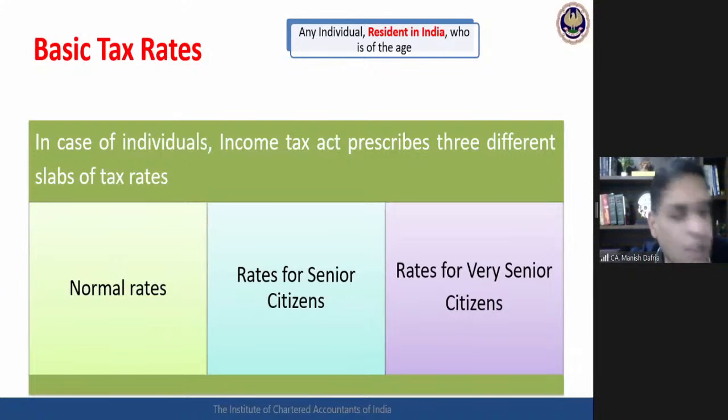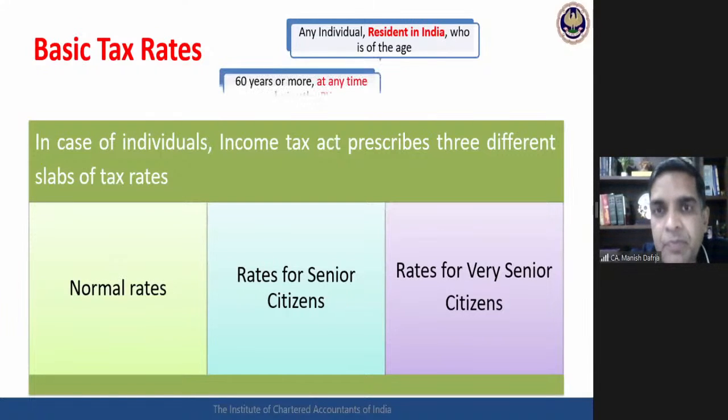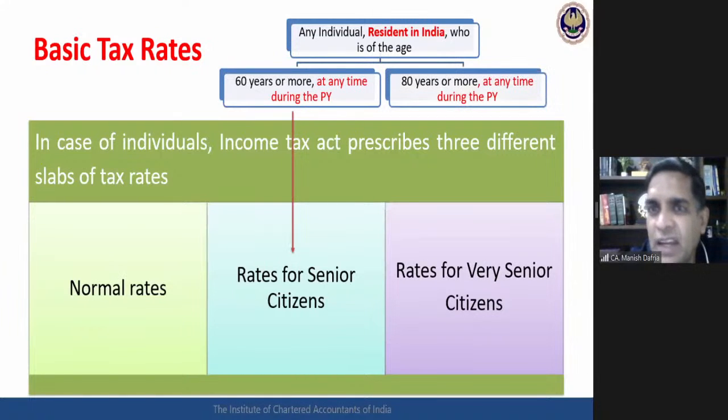So individual resident in India, okay, first. Then who is of the age of 60 years or more, then he is a senior citizen. Who is of the age of 80 years or more, then he is a very senior citizen. Special rates for very senior citizen would be applicable when the assessee is of the age of 80 years or more.